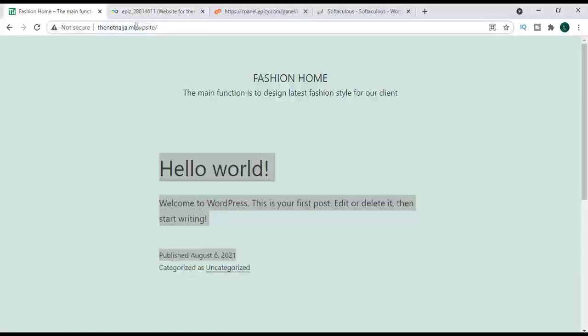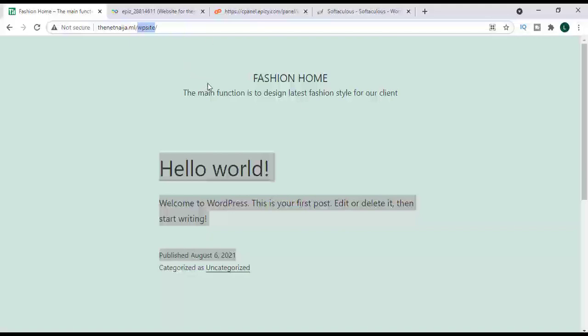If you visit this one, you have a different website. If you add this one, you have another website. So in this particular domain, I now have two websites. You can have multiple websites in one domain by creating different folders in that same domain and installing different kinds of websites using WordPress. So I can go ahead and create another folder and call that particular website another name if I don't want to continue buying different domains for all my websites. So you can see how awesome this is.